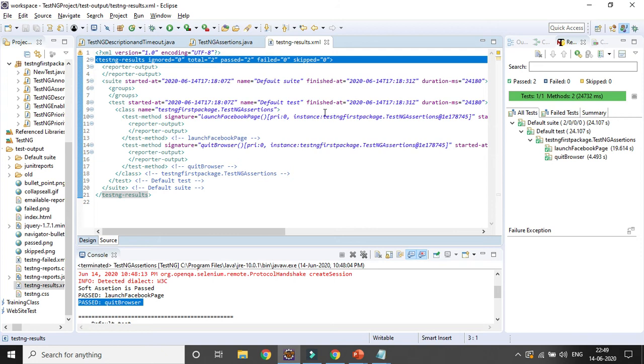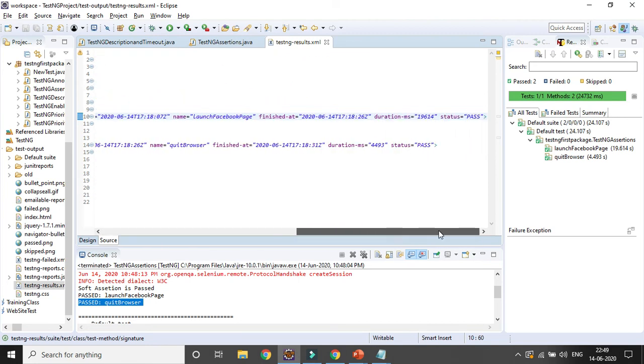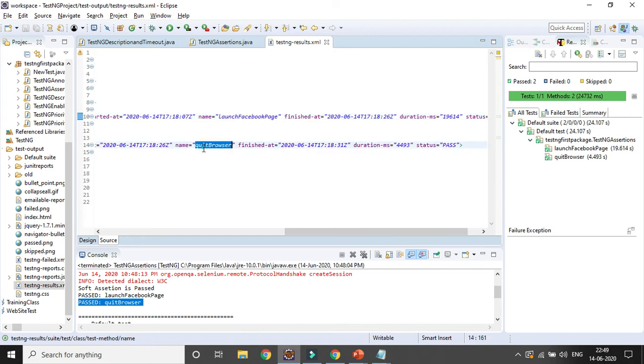Finish time, start time, end time, and this is the total executed by priority 0. These are the two methods executed and both status is passed, right? You can see method name, launch Facebook page, quit browser, finish time, start time. Here you can see the first method is taking 19.614 seconds and the second method 4 seconds 493 milliseconds, right?